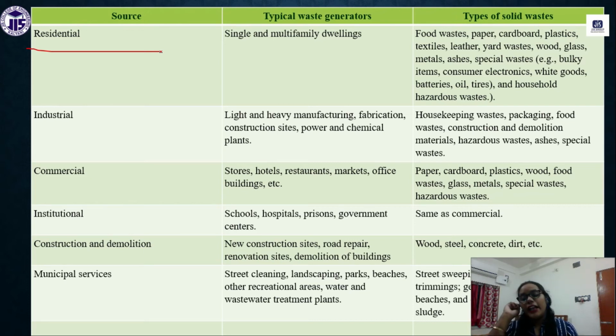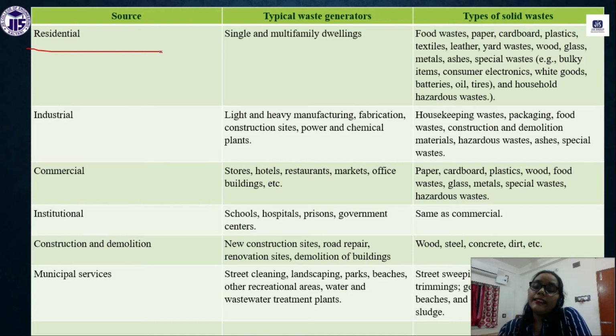Next we have commercial waste. Commercial waste means waste from any marketplace or shopping mall. Whatever solid waste we get from there belongs to this category, called commercial waste, like paper, cardboard, plastic, wood, food waste, glass materials. Some hazardous materials also belong to this commercial category.